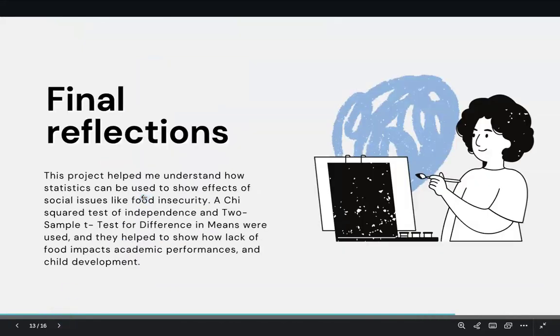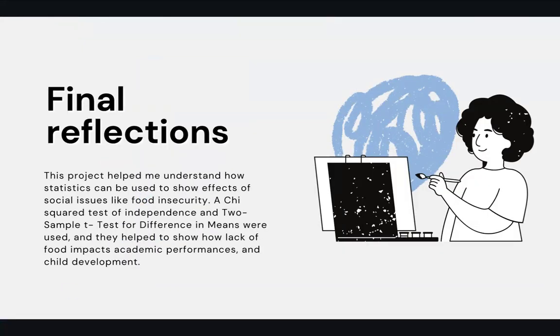So, some final reflections. This project helped me understand how statistics can be used to show effects of social issues like food insecurity. A chi-square test of independence and a two-sample t-test for difference in means were used, and they helped me to show how lack of food impacts academic performance and child development.